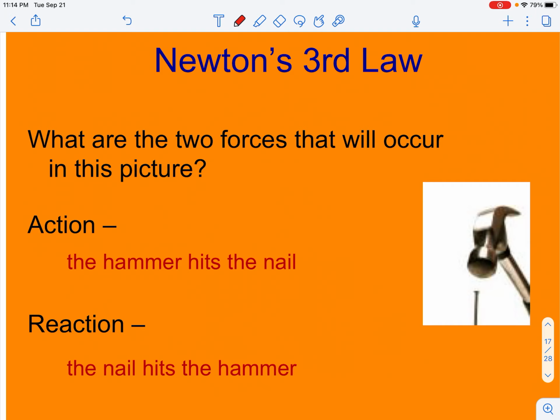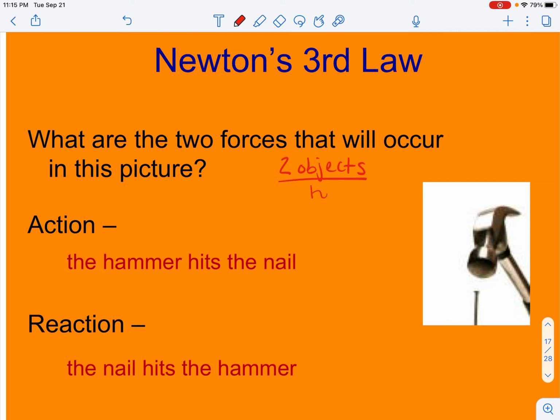So if we look at this example of a hammer hitting a nail, the action force is that the hammer hits the nail. A lot of students would want to tell me that the reaction is that the nail goes into the wood. Every third law action-reaction pair must have two different objects, each of them experiencing a force.